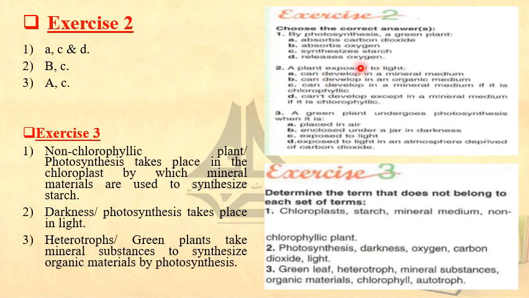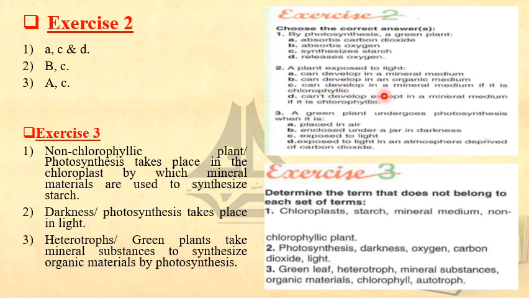So the first one is false. B. Can develop in an organic medium? Yes, any plant can develop in an organic medium, because when I say organic medium, I mean a medium rich in starch, as if I'm telling you that this plant is living in a medium where its food is available, so it can survive normally.